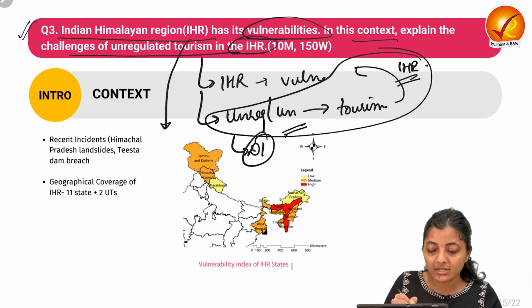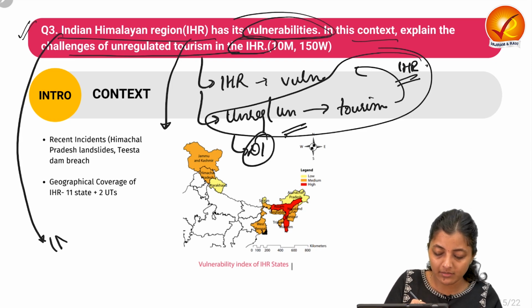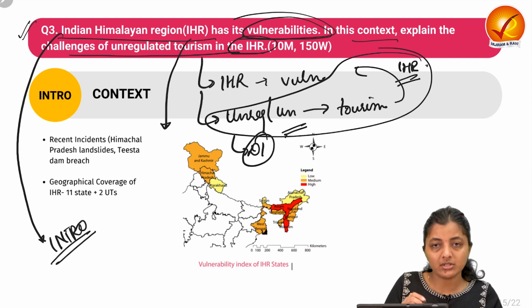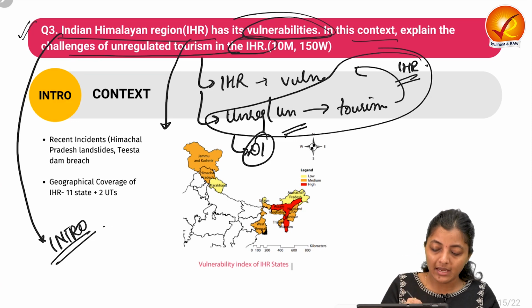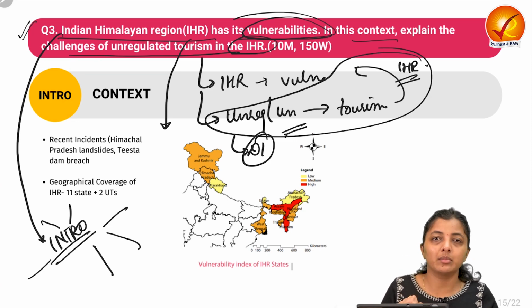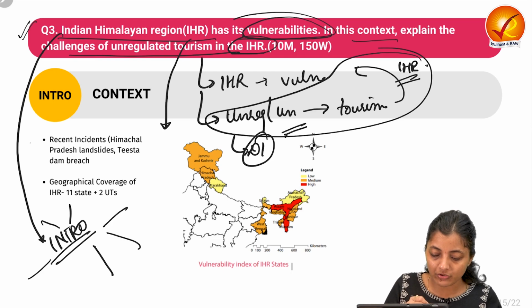And the question is setting the context that the Himalayan region has its own vulnerabilities. So you can write in the introduction, or after some introduction, you can make a chart, a hub-spoke model, telling about its vulnerability and showing the different aspects of vulnerability. So let's start with the introduction.